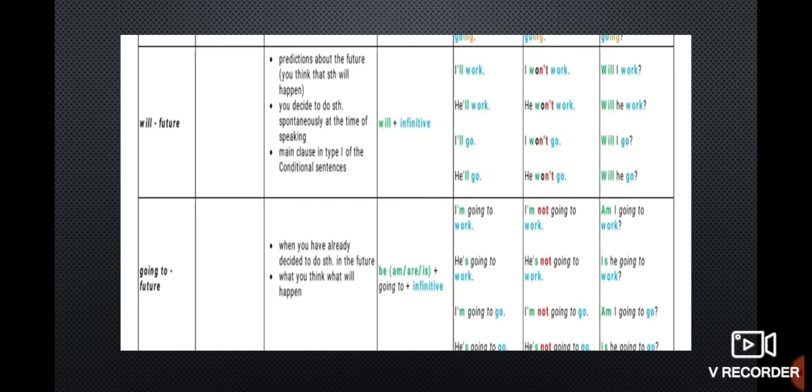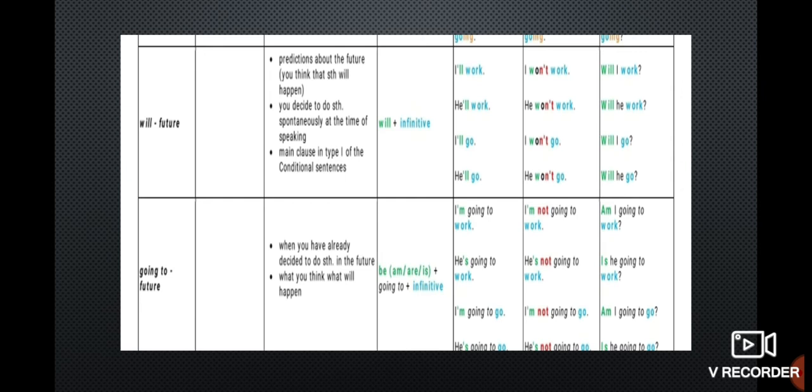It is also the main clause in a type 1 conditional. Mostly it uses shall or will plus V1. We shall work together. He will come home. I want to go there. For negative, the form is will not. Will he come here? These are certain examples of simple future.